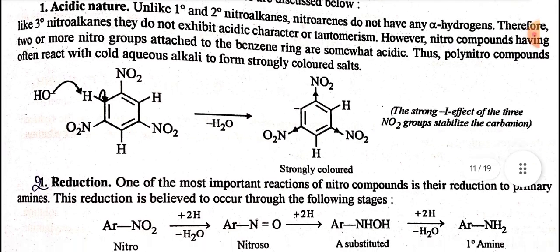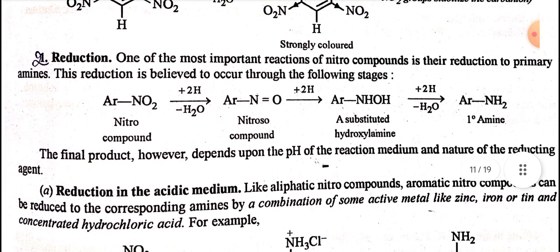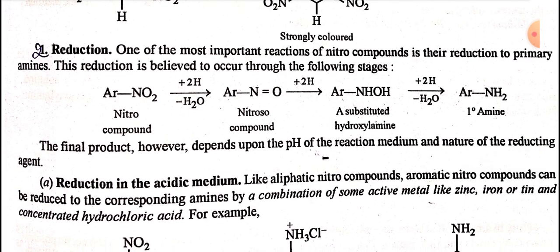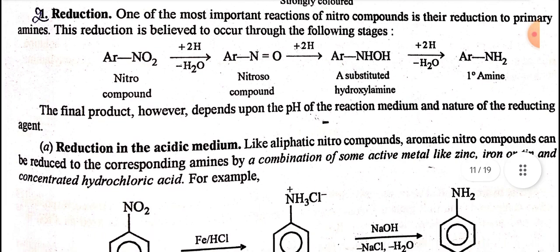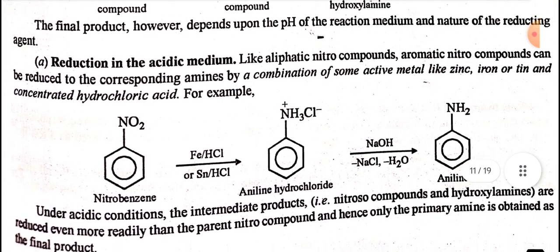Second is reduction. One of the most important reactions of nitro compounds is their reduction to primary amines. This reduction is believed to occur through the following stages: first the nitro compound, then nitroso and substituted hydroxylamine, and finally a primary amine. The final product, however, depends upon the pH of the reaction medium and the nature of the reducing agent. First, reduction in acidic medium.